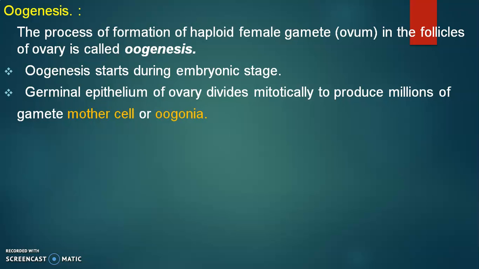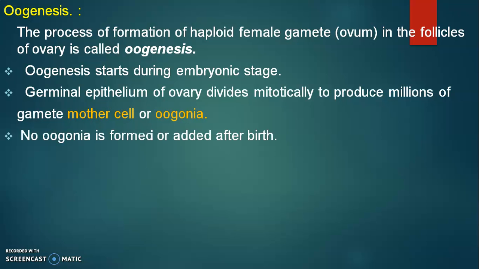This step takes place before the birth of the child in embryonic stage. So there is no further formation or addition of oogonia after the birth. Before birth only the gamete mother cell or oogonia production takes place in ovary.